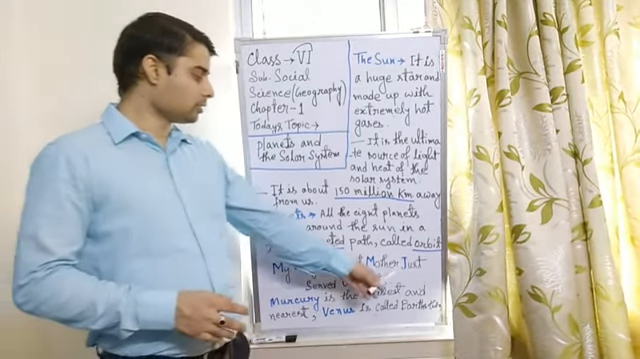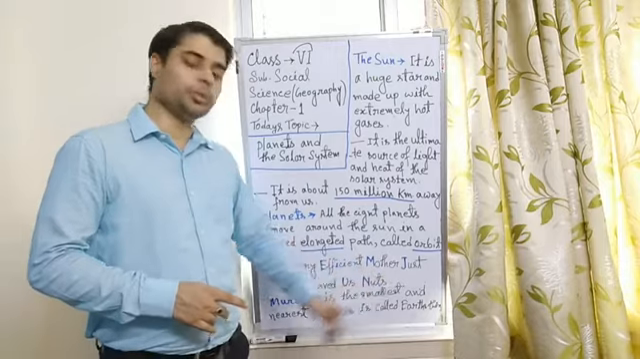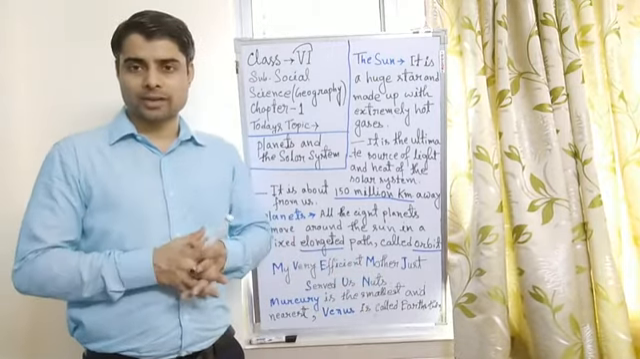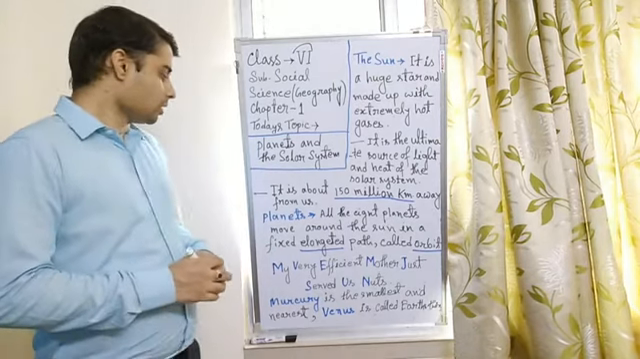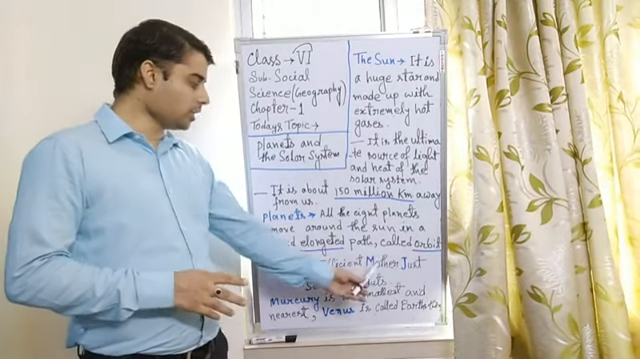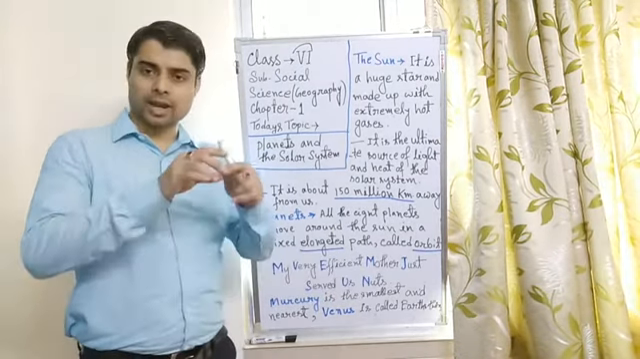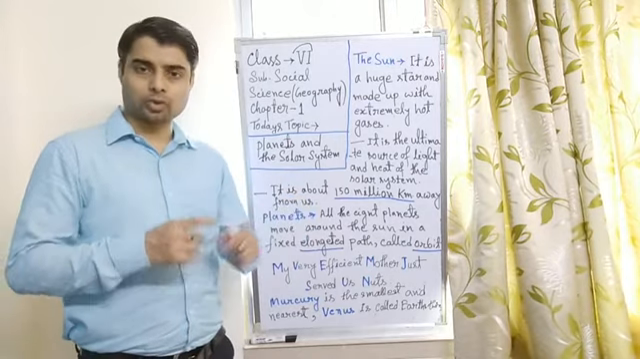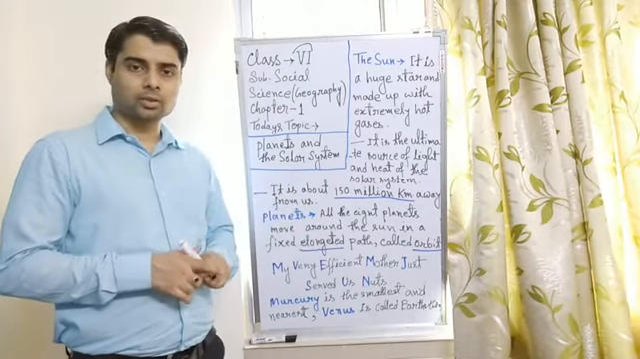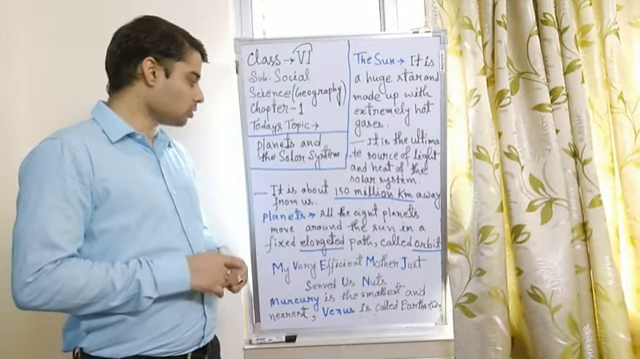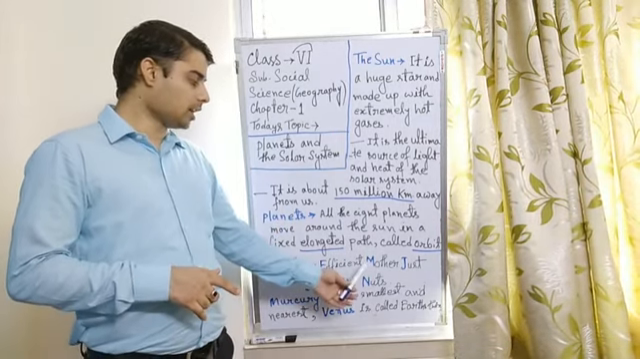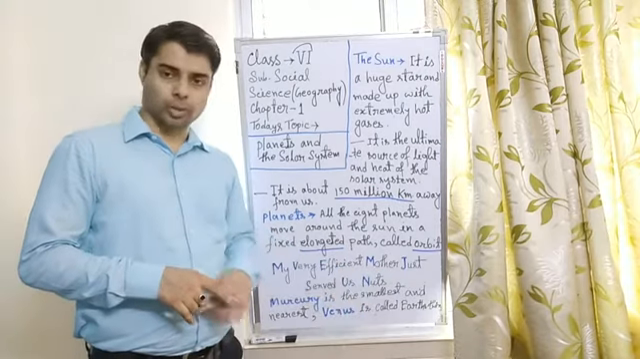Next one, just, for Jupiter. Yes, the largest planet in our solar system is Jupiter. And between Mars and Jupiter, there is an asteroid belt. Those asteroids also move around the sun. It is situated between Mars and Jupiter.